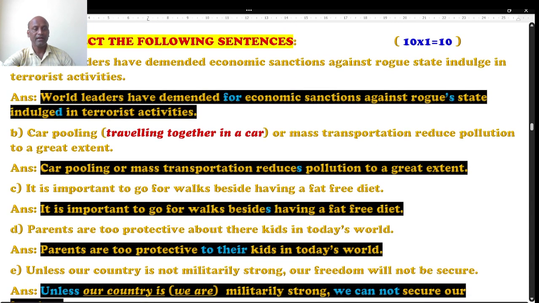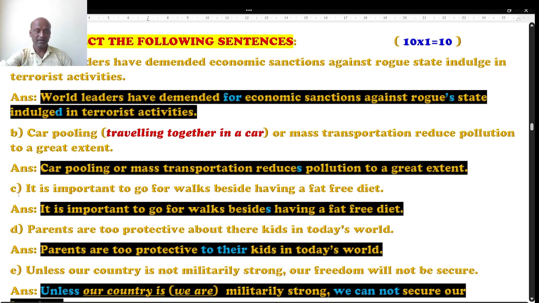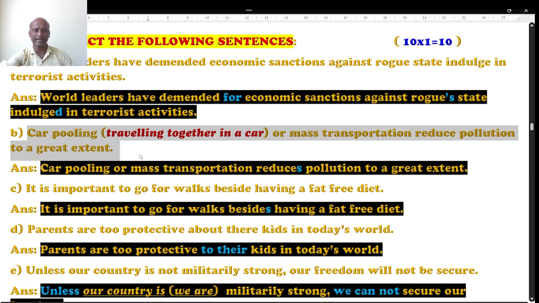Question number B. Carpooling. Students, pooling in the sense, traveling together. But carpooling is given. I mean, instead of traveling in individual cars, when a number of people travel together, that's called carpooling. Carpooling means traveling together in a car instead of using our car individually. Why is it given? Let's see, there is a beautiful message in it. Carpooling, this meaning is not given in the question, but I have written it so that you can understand easily. Carpooling or mass transportation reduce pollution to a great extent.